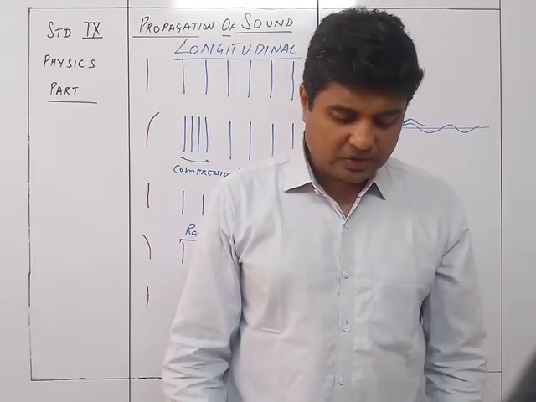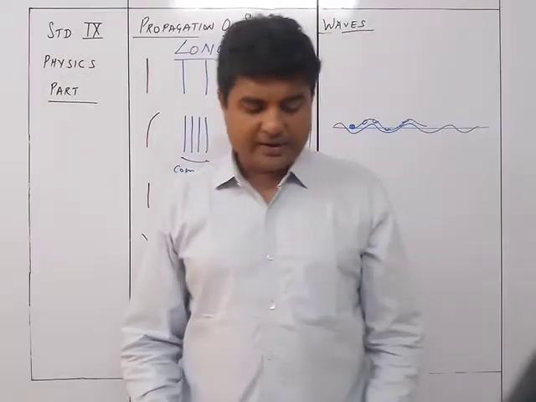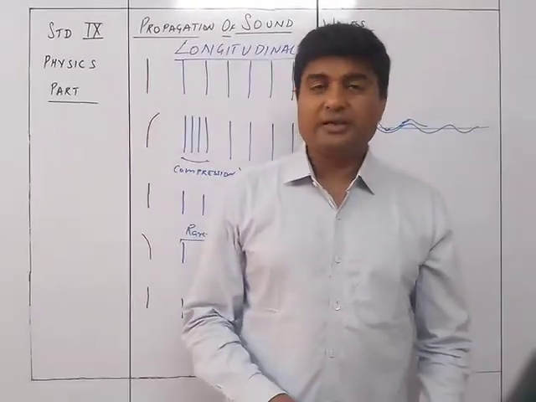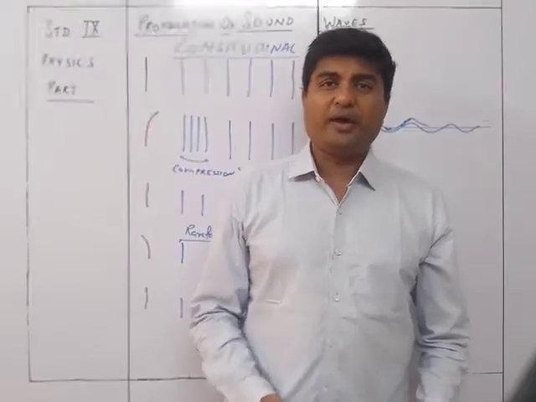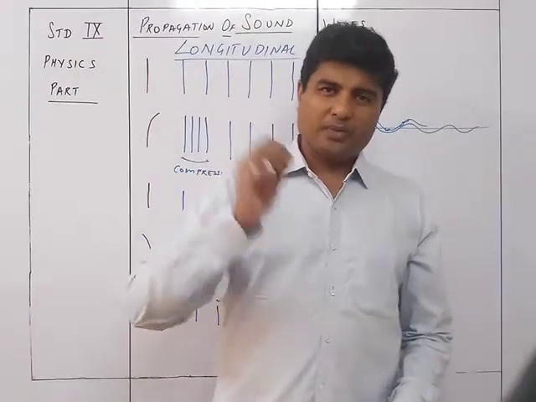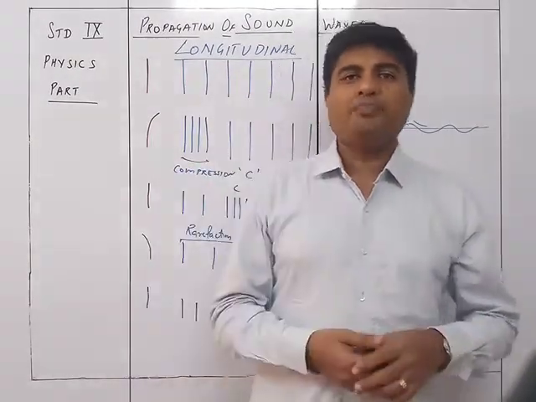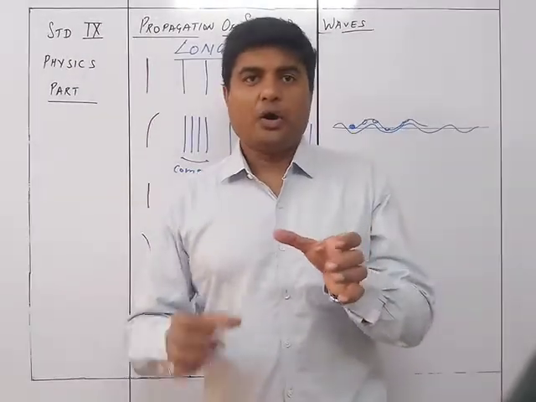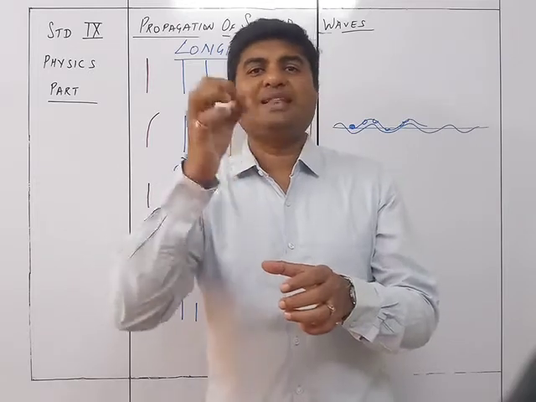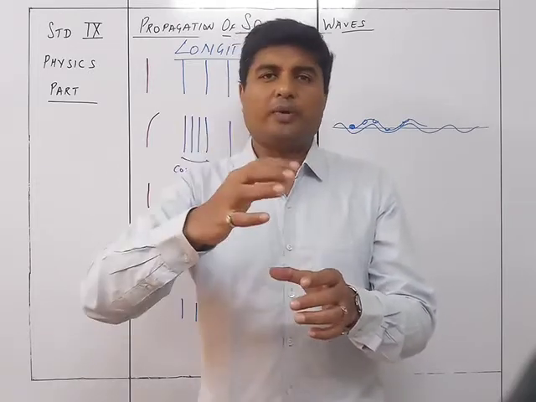However, it is possible to obtain a continuous traveling wave if a periodic disturbance is produced at the point of striking the stone on the water surface. So if you are able to periodically give some kind of a disturbance, then the ripples will keep on going. For example, if you take a glass full of water and put it underneath a tap which is leaking, after every 1 or 2 seconds there is going to be a droplet of water coming in.